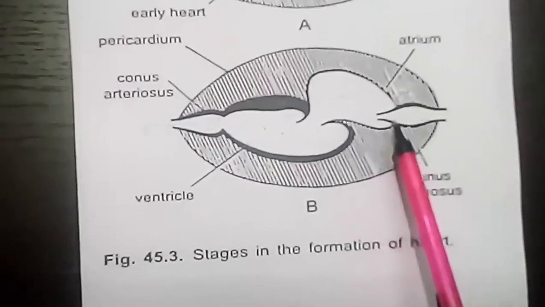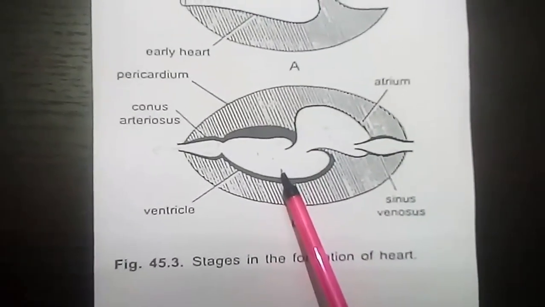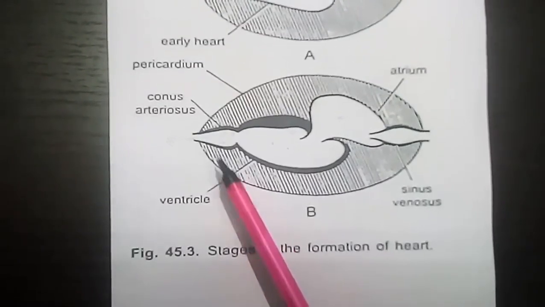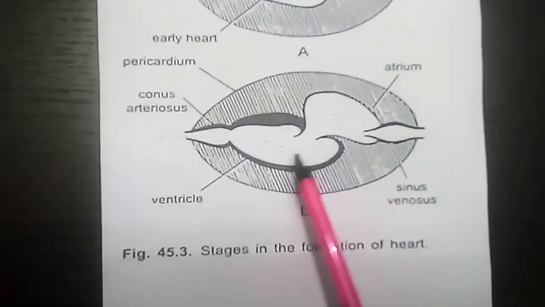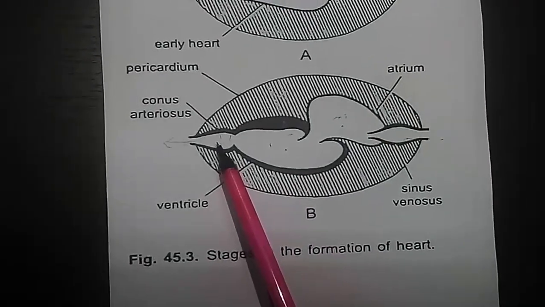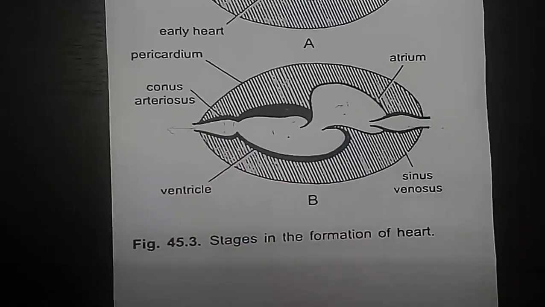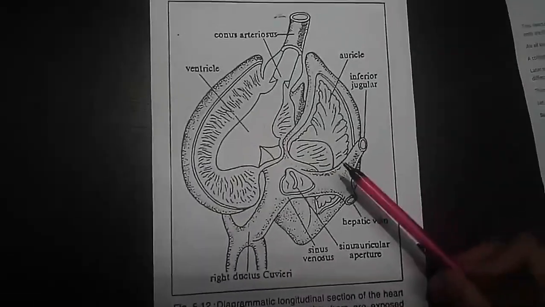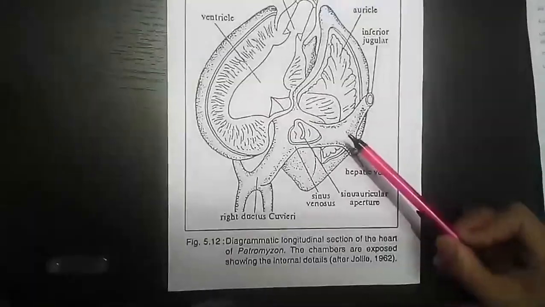Thin-walled sinus venosus, a slightly muscular atrium, a muscular ventricle, and a muscular conus arteriosus or the bulbus cordis. Blood enters into the atrium through sinus venosus, passes to the ventricle. The ventricle pumps the blood into the conus arteriosus, which is continuous with the ventral aorta. This is the heart of Petromyzon, that is a cyclostome. It is a longitudinal section.